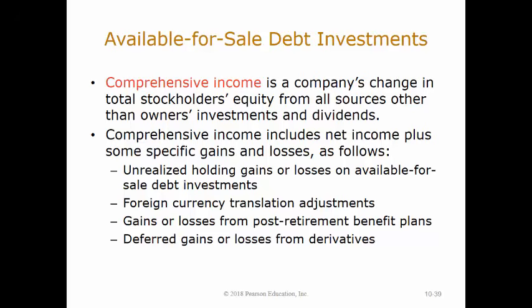Comprehensive income is a company's change in total stockholders' equity from all sources other than owners' investments and dividends. Comprehensive income includes net income plus some specific gains and losses, including unrealized holding gains or losses on available for sale debt investments, foreign currency translation adjustments, gains or losses from post-retirement benefit plans, and deferred gains or losses from derivatives.